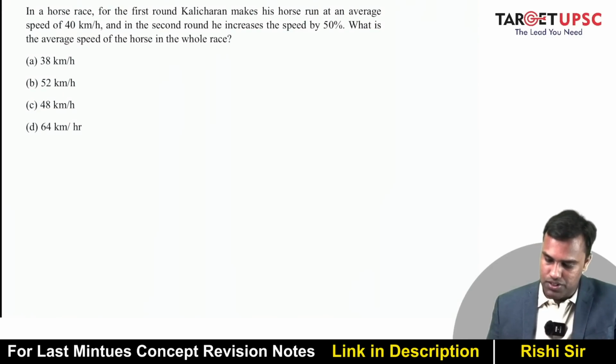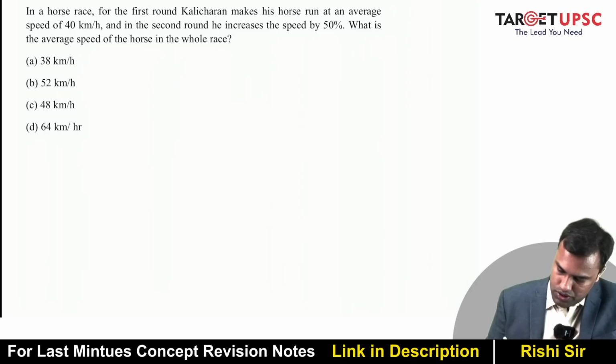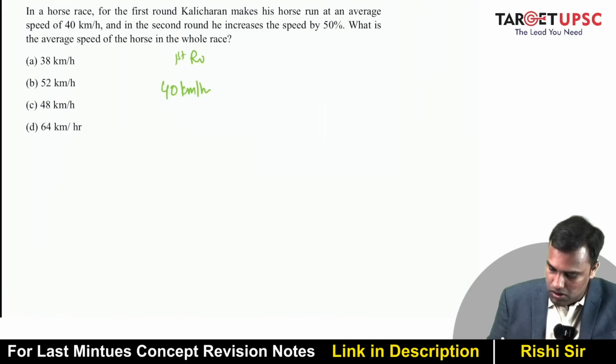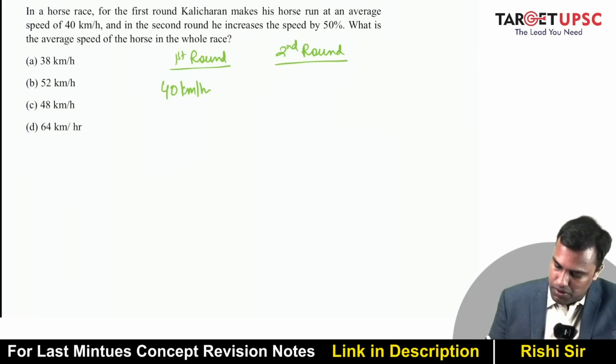In a horse race, for the first round, Kalicharan makes his horse run at an average speed of 40 km per hour. In the second round, he increases the speed by 50%. What is the average speed of the horse in the horse race? Okay, so first is 40 km per hour, first round, right? In the second round, speed increases by 50%. That means 40 plus half of 40, which is 60. So this becomes 60 km per hour, right?